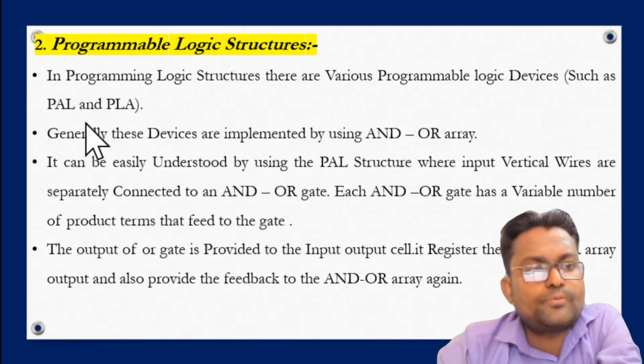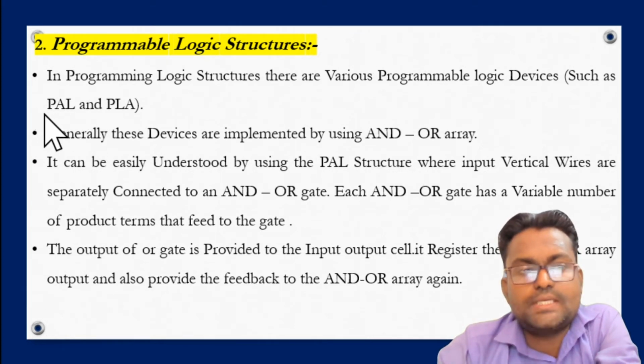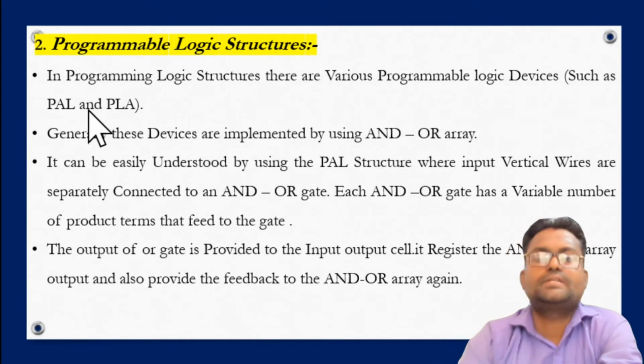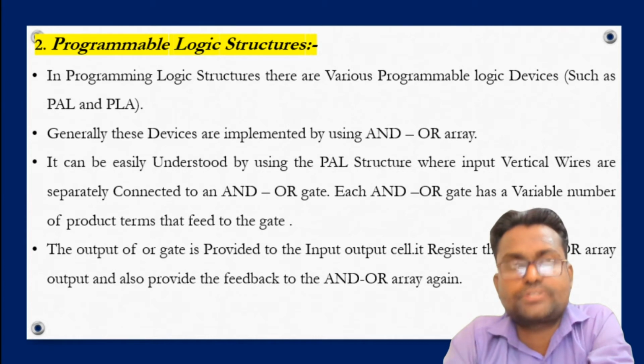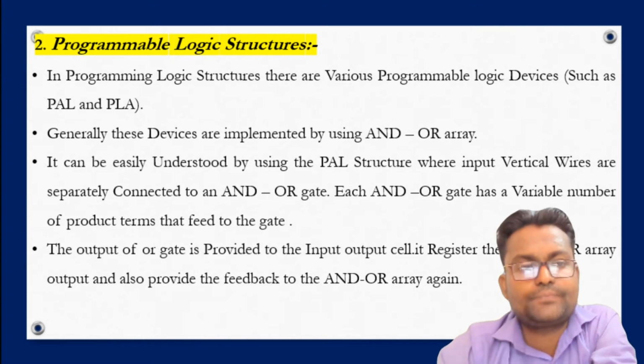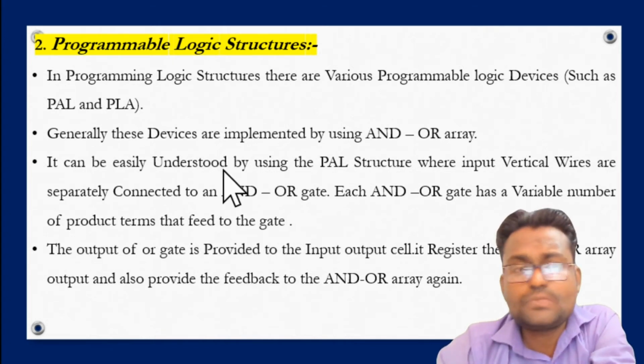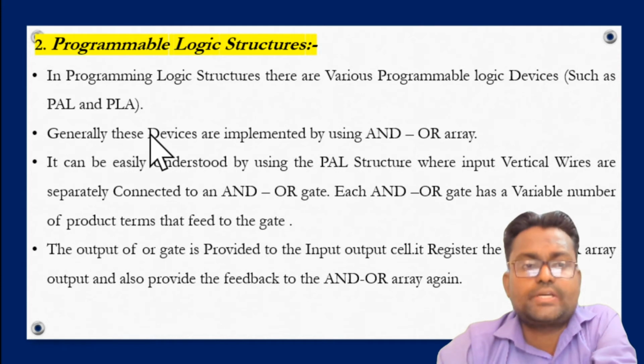In PAL, there is a programmable AND-OR structure. Generally these devices are implemented by using an AND-OR array.